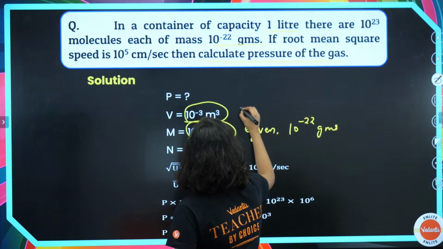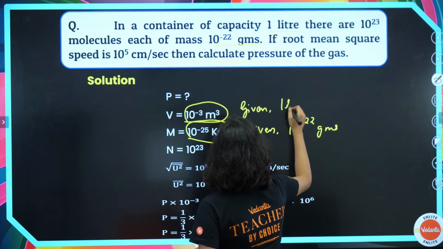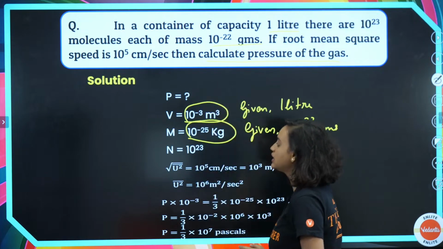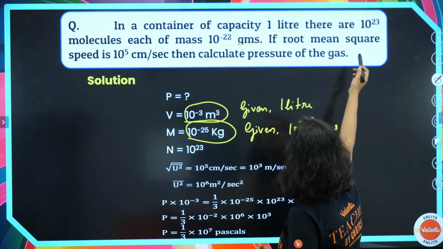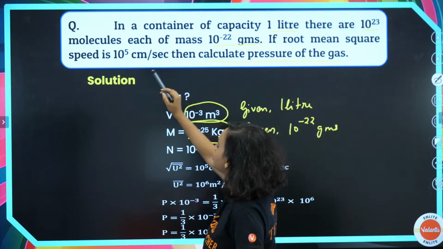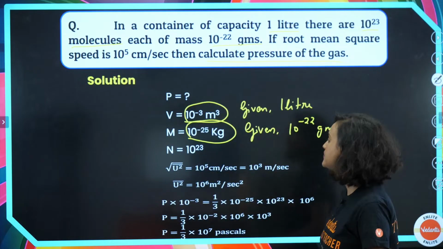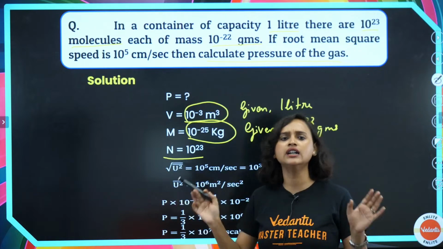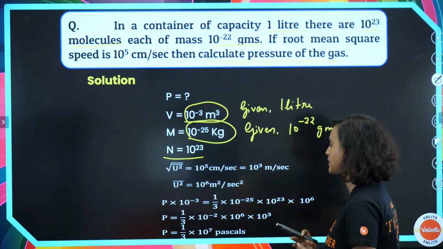What is the volume that is given? Volume given to us is 1 liter, which we have converted to 10 to the power minus 3 meter cube. And N is also given to us: 10 to the power 23 molecules. So N is equal to 10 to the power 23. No conversion needed here, we will just simply write whatever we have got.